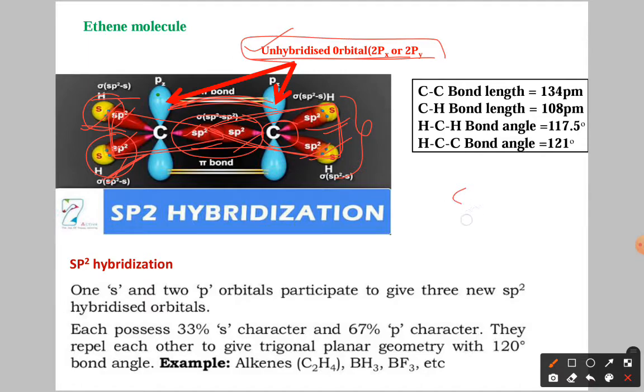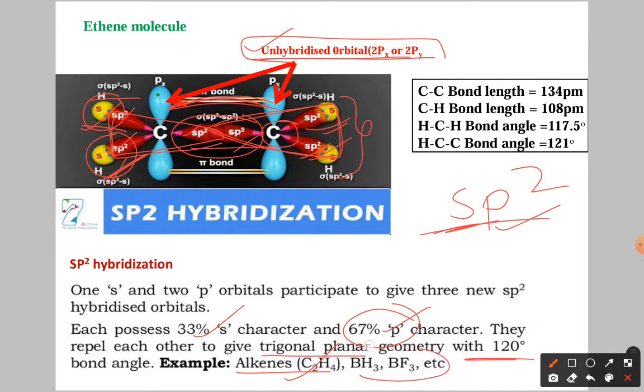As you know very well, sp2 means the s percentage is 33, and the p percentage you can take as 66 or 67 roughly. The shape we already discussed is trigonal planar. Once the geometry is trigonal planar, the bond angle is 120. Examples are alkenes, BH3 and BF3. Now BH3 and BF3 are not our interest. So alkene has trigonal planar shape with sp2 hybridization.